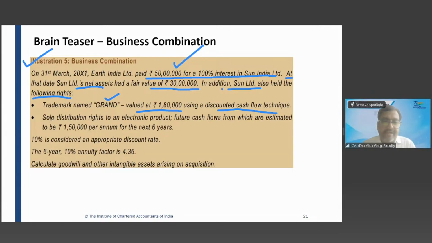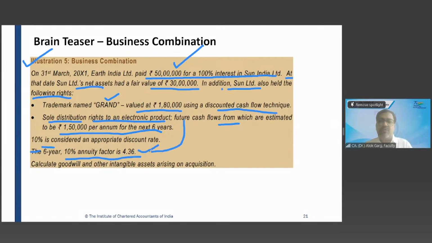Sole distribution right. This company also has a sole distribution right to an electronic product. This company is the only company which can sell a class of electronic product. It has the sole distribution right, and the future cash flows from it are estimated to be 1,50,000 per annum for the next 6 years. 10% is the discount rate, and the 6 year 10% annuity factor is 4.36.